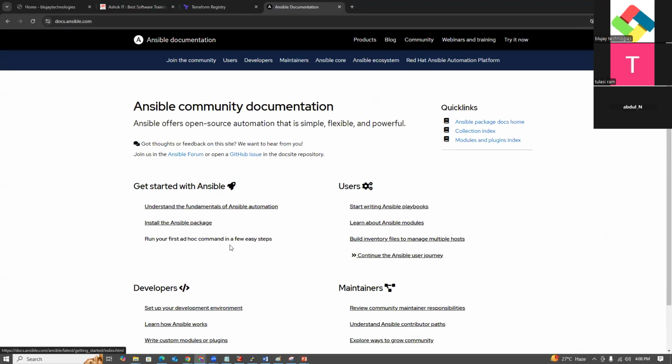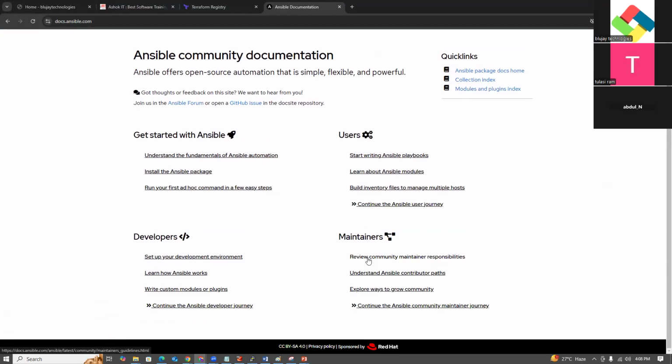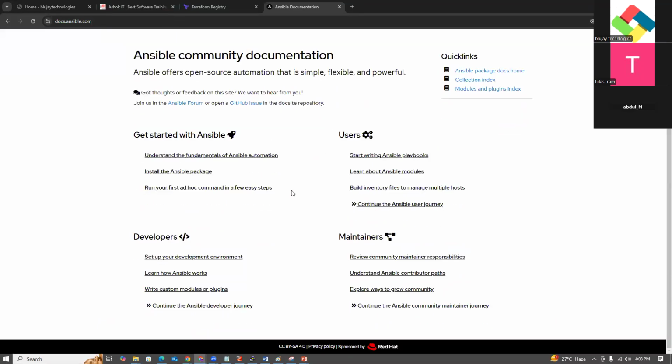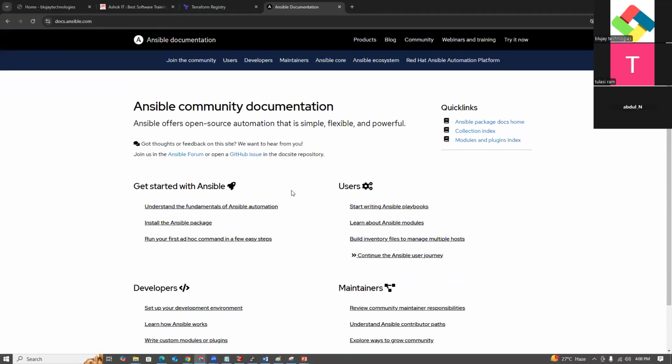If you see the Ansible site, you can search the modules. This is the Ansible documentation. Use cases, users, modules, everything will be here, including how to install Ansible. It will show it in the documentation.